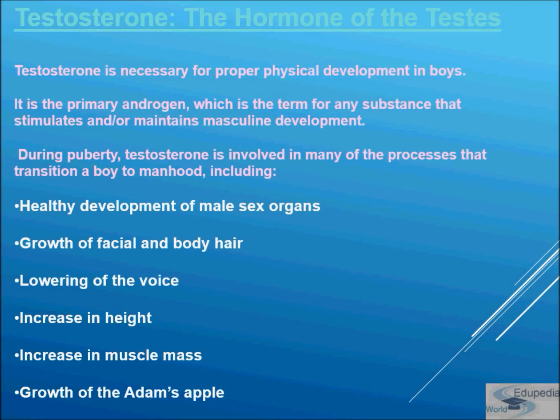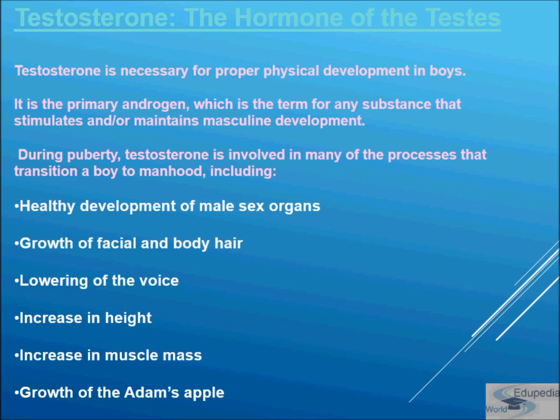Now comes testosterone, which is a hormone of the testis. Testosterone is necessary for proper physical development in boys. It is a primary androgen. Students, don't get confused between androgen and testosterone. Testosterone is a primary androgen, which is the term for any substance that stimulates or maintains masculine development.